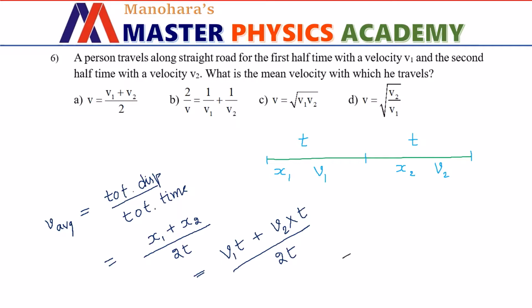Upon simplifying, we get average speed as v1 plus v2 divided by 2. So option A is the right choice.